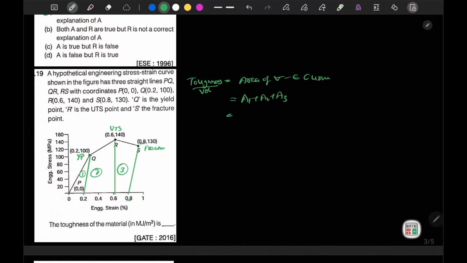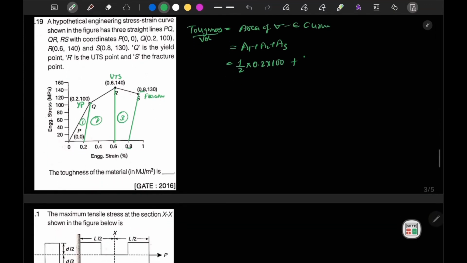Now A1 is a triangle, it can be written as half into base. Base is our 0.2 into height is our 100. Plus A2 will act as our trapezium. The area of a trapezium is half into sum of parallel sides into height.